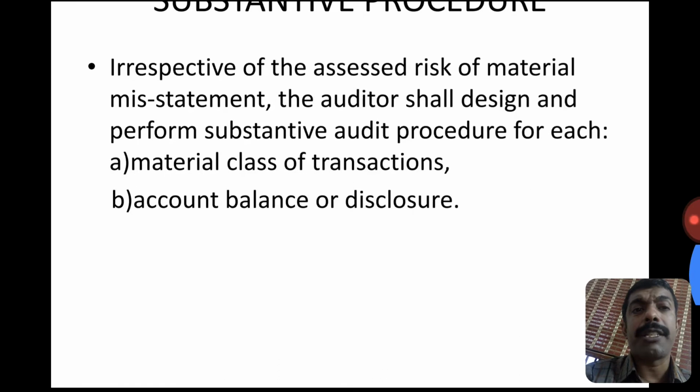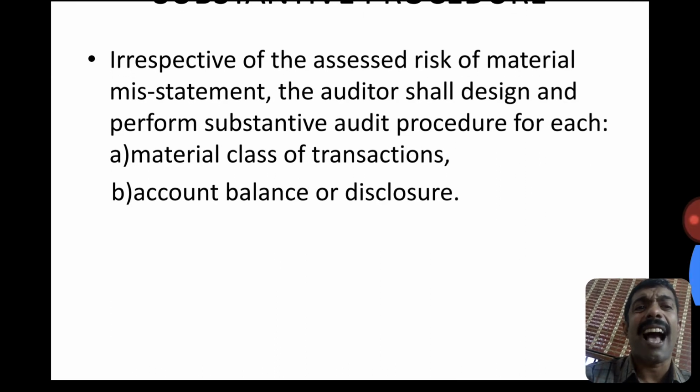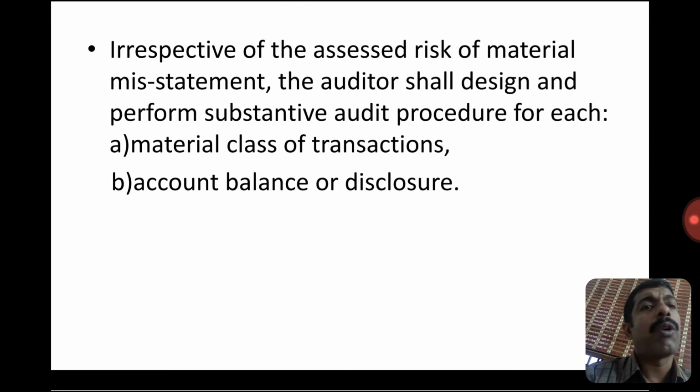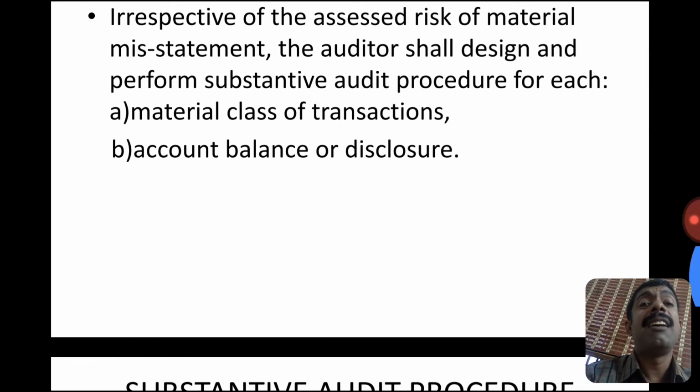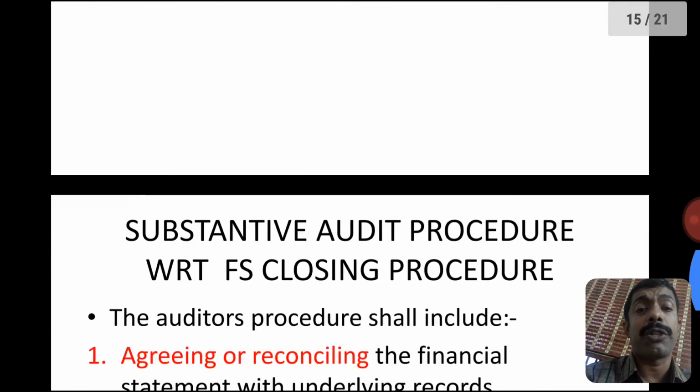Substantive audit procedure. Irrespective of the assessed risk of material misstatement, whether it is higher, lower or whatever, the auditor shall design and perform substantive audit procedures for each material class of transaction, account balance or disclosure.